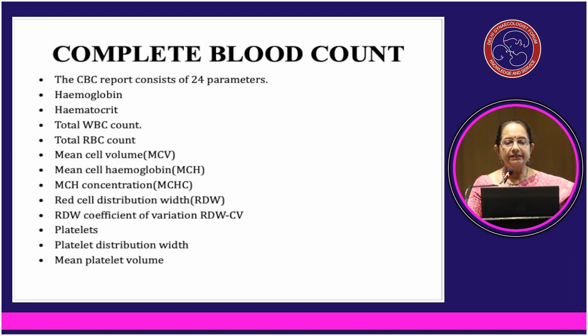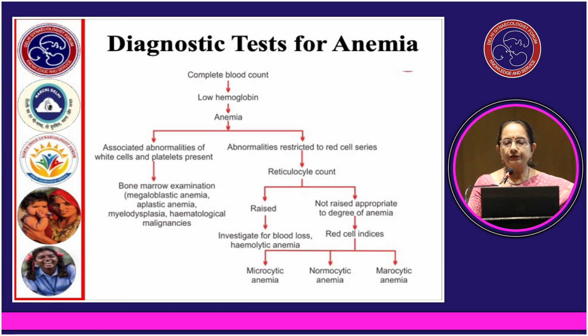So this gives us the information regarding hemoglobin, hematocrit, total WBC count, differential WBC count, total RBC count, mean cell volume, mean cell hemoglobin, mean cell hemoglobin concentration, red cell distribution width, RDW coefficient of variation, platelets, platelet distribution width and mean platelet volume. Diagnostic tests for anemia.